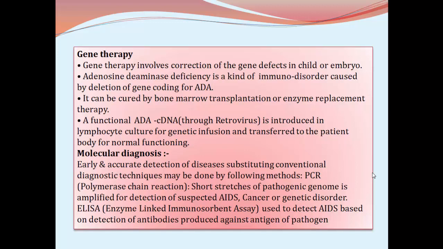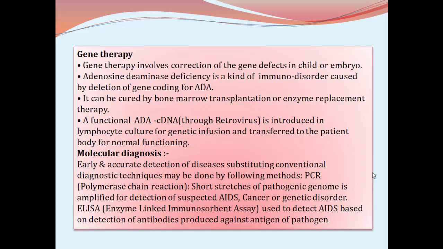For the treatment of ADA deficiency, gene therapy is successfully used and it is treated completely. Then one more application in the field of medicine is molecular diagnosis.